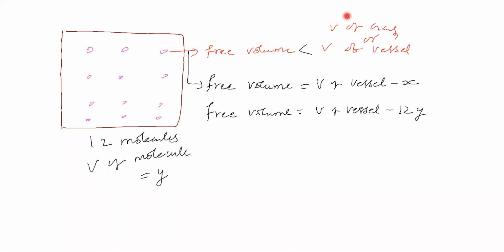So now we are taking one gas molecule. This gas molecule has radius r and is considered as a sphere. So the volume of a gas molecule is 4 by 3 pi r cube.